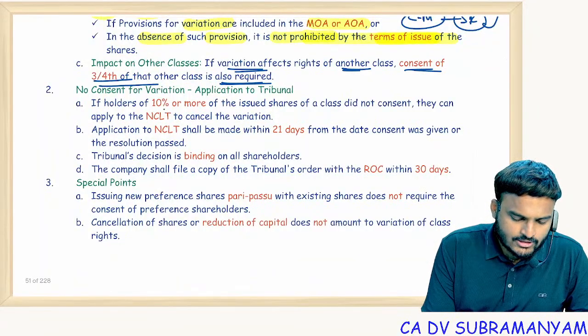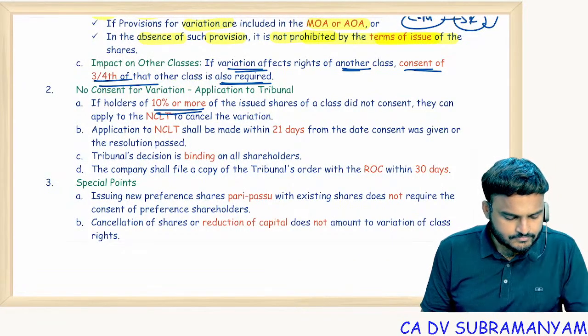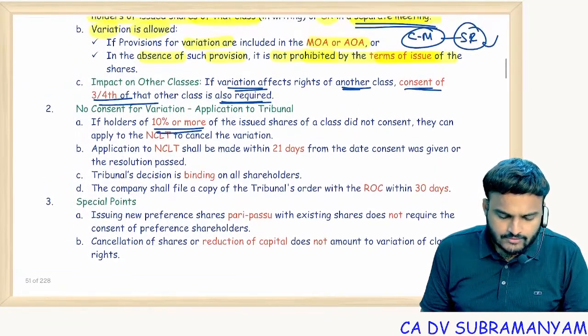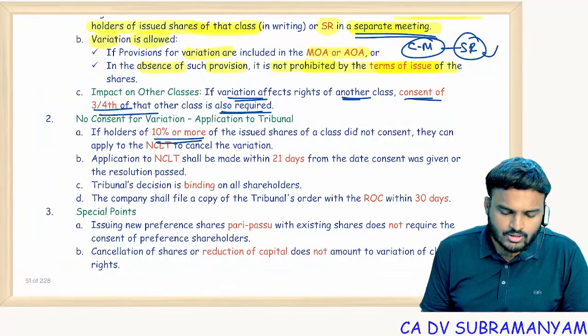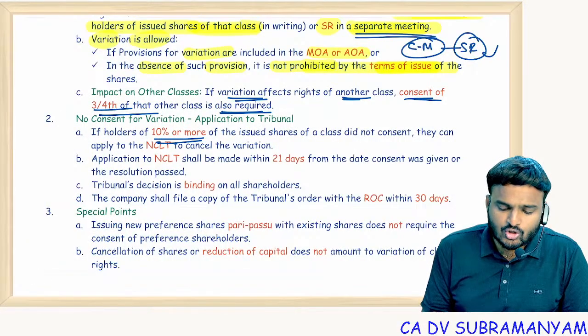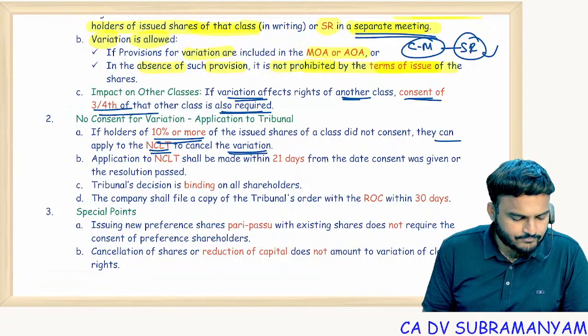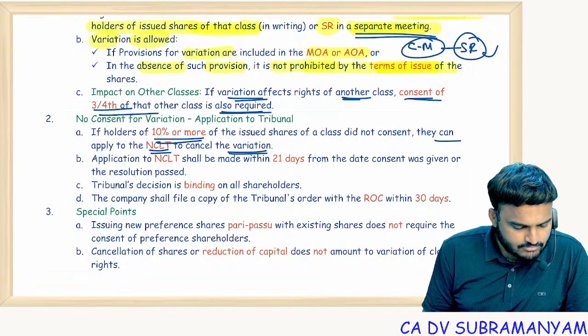If holders of 10% or more of the issued shares of a class did not consent, they can apply to the NCLT to cancel the variation. So which provision should I repeat, ma? Which provision?